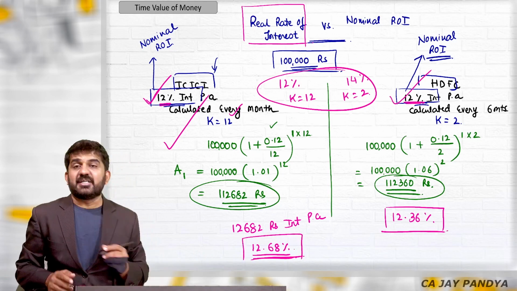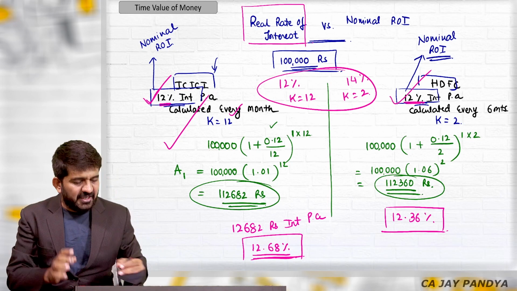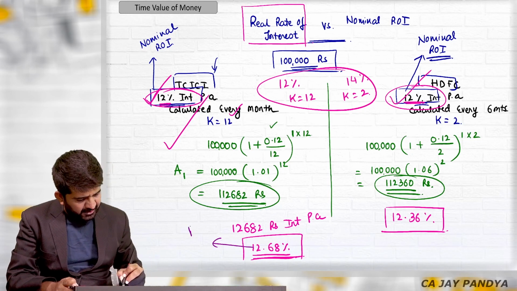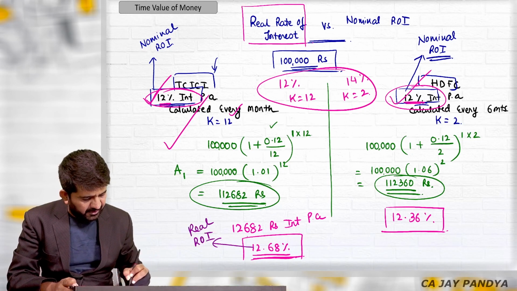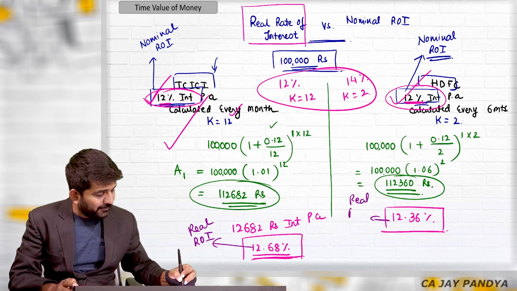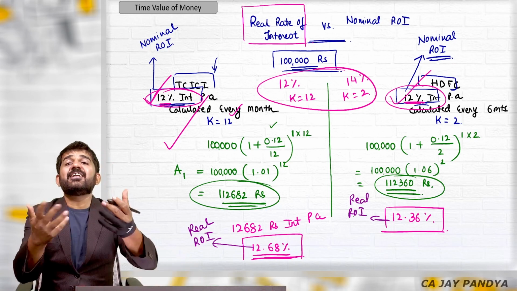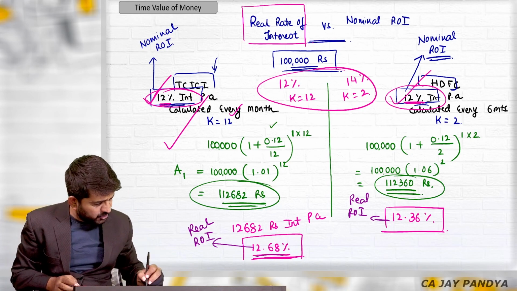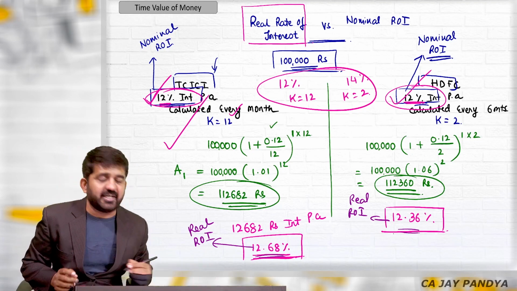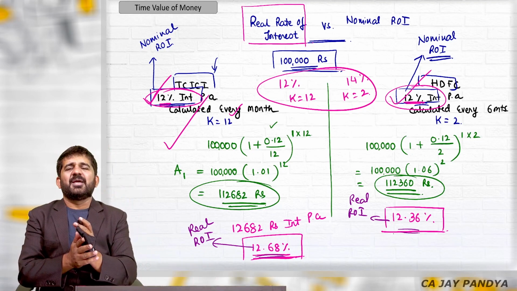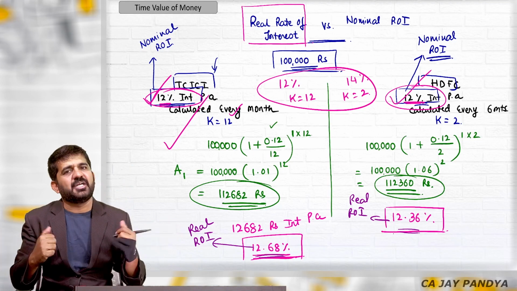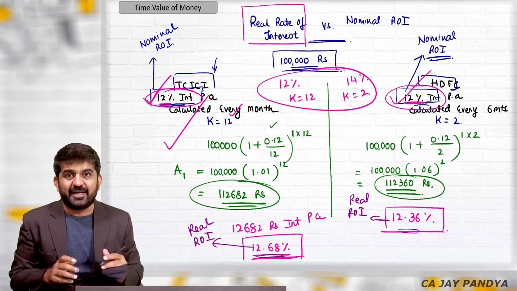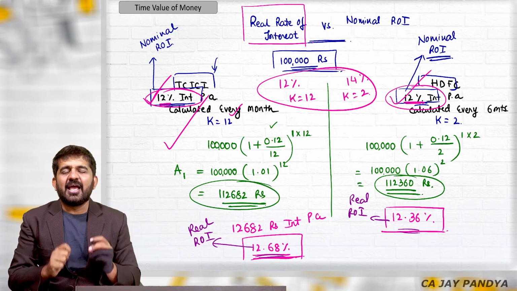Now, these percentages are not the nominal rate of interest. These percentages are the real rate of interest. See, even the name says it: really what percentage you are getting. Forget about the compounding effect. Really what you are getting is 12.68%. Really what you are getting is 12.36%. The decision making becomes extremely easy. Higher the percentage, that is the place where I'll go. Here the higher percentage is ICICI Bank, so I'll go for that. Real rate of interest helps you in decision making.